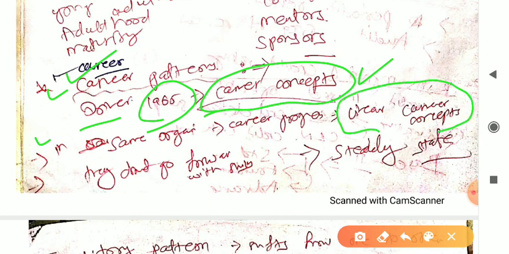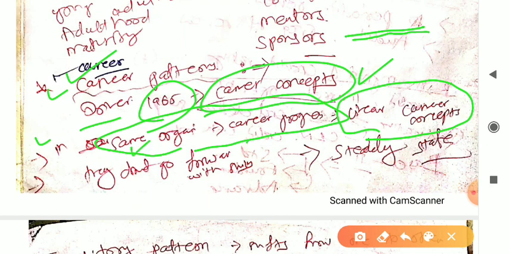So the first one is the linear career concept. What is the linear career concept? See, this is a linear line, a single line going forward. Career progress in the same organization. Those with the linear concept are the ones who work in the same organization, right? They don't like to change organizations, and they accept career progress in the same organization. You can see these keywords: if it is the same organization and they are doing career progression, that is the linear concept, right?